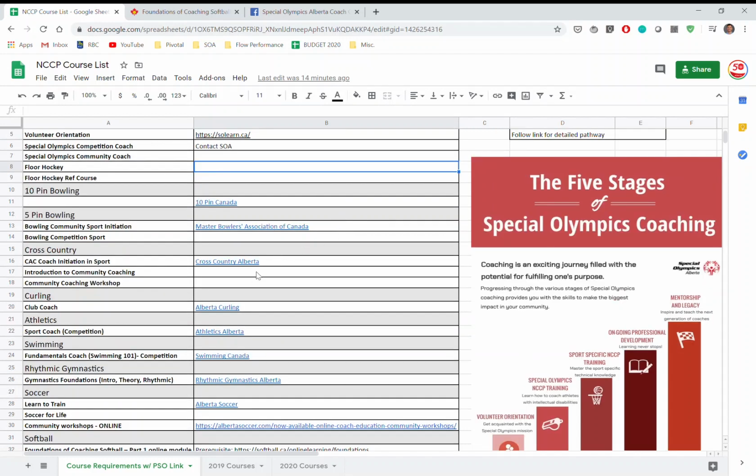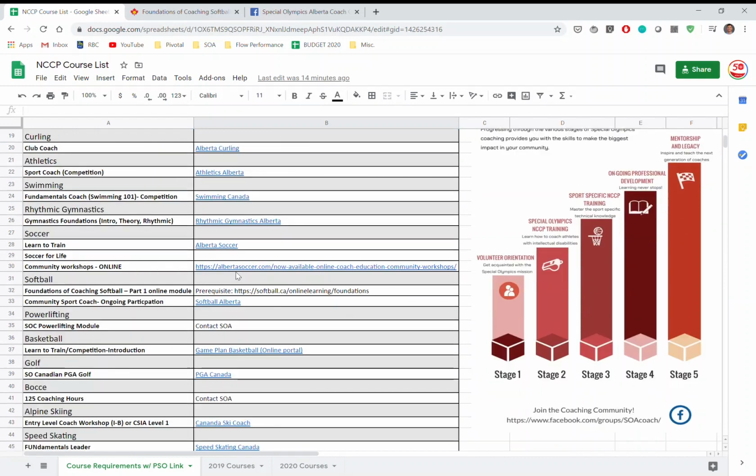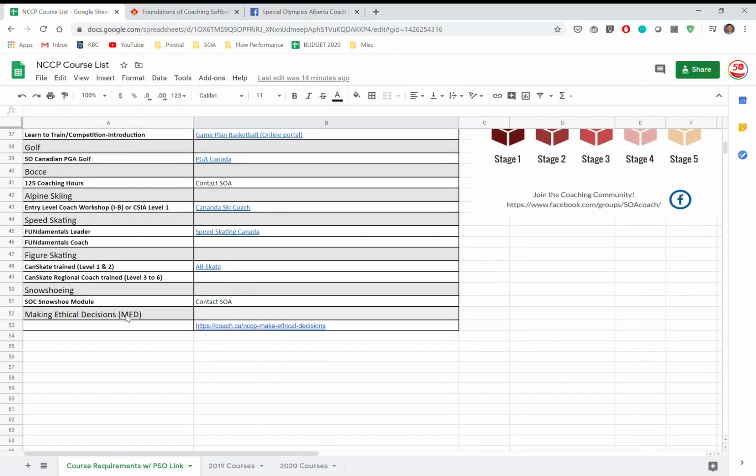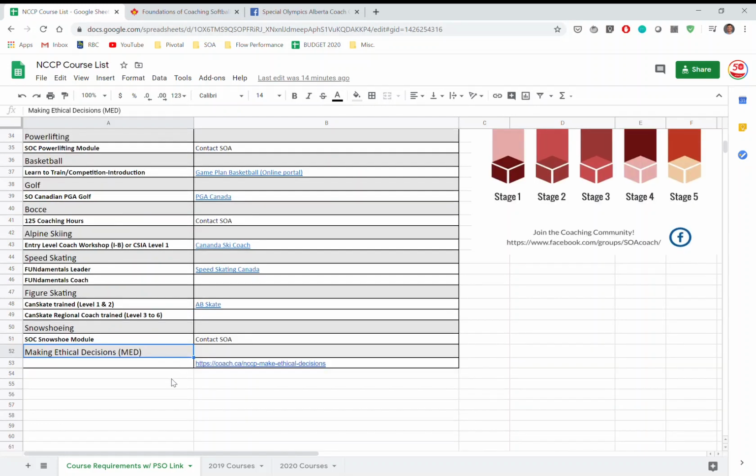Another thing to consider and to take as well, and this is a requirement for coaches, is Making Ethical Decisions. This will definitely help inform you of how to run training sessions and make the right choices in terms of ethics in the training environment. So that's a requirement for Special Olympics coaches.